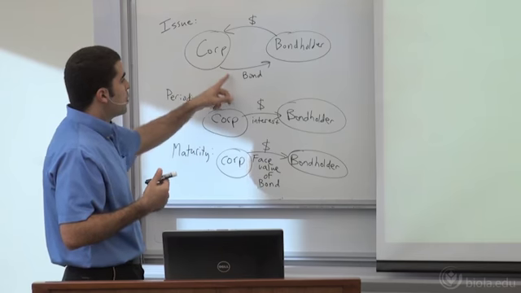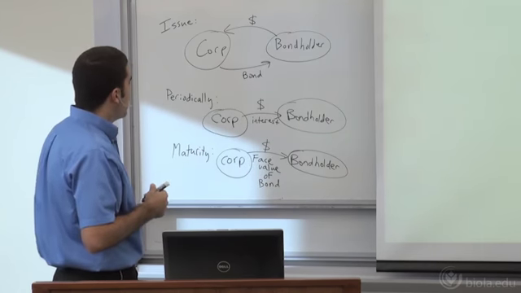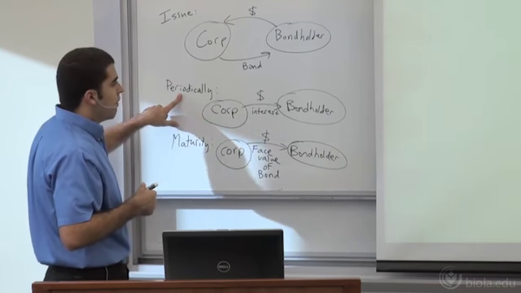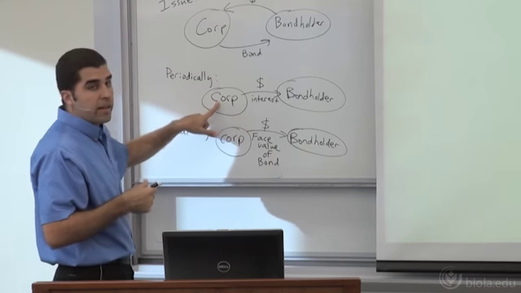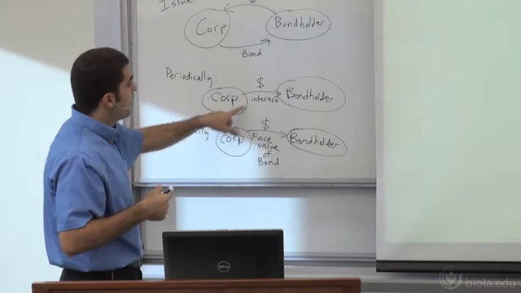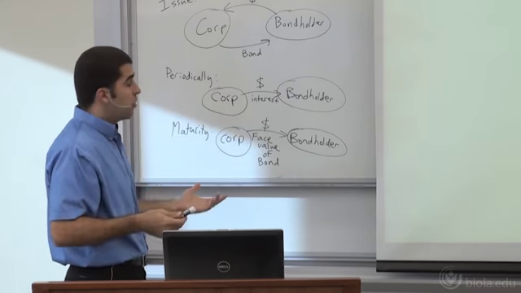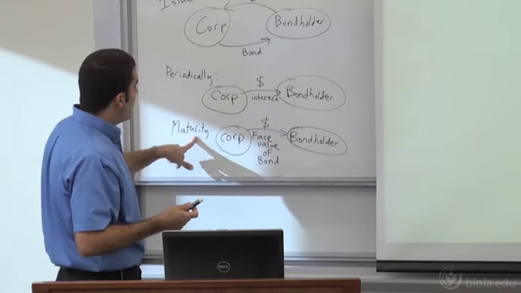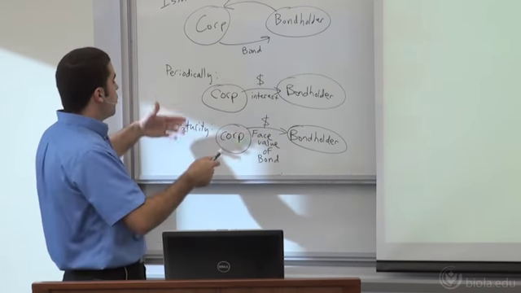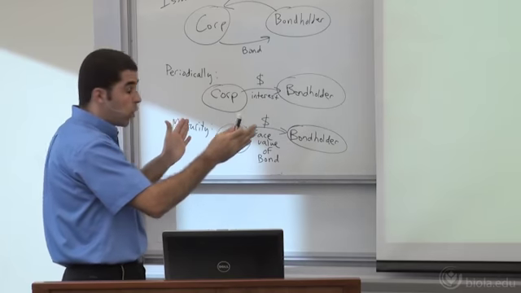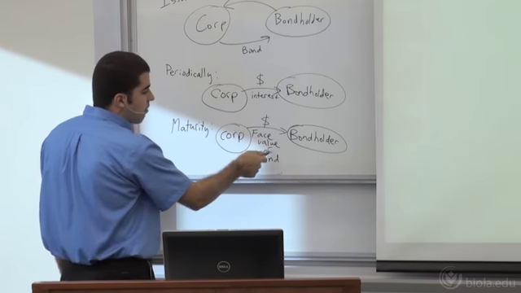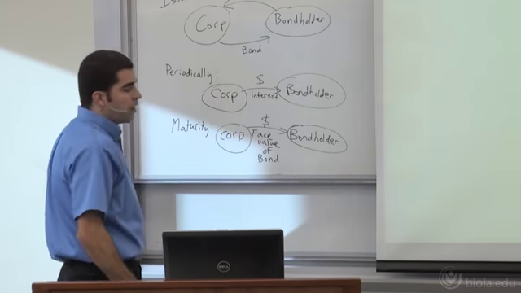So what happens? What does a corporation have to do as a result of this bond? Well, periodically, every so often, they're going to have to pay some interest. The corporation at the end of the year or every 6 months is going to give some interest over to the bondholders. That's going to be some return for their investment. And then at the end, at maturity, which is whenever the bonds basically run their course, the corporation is going to have to give the face value of the bond over to the bondholder.